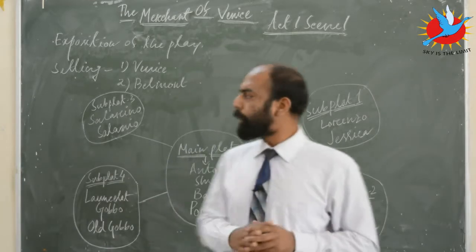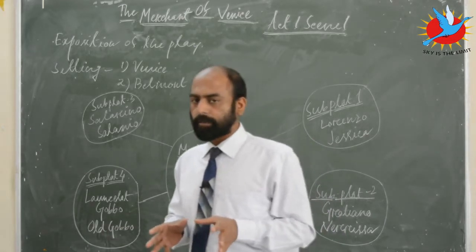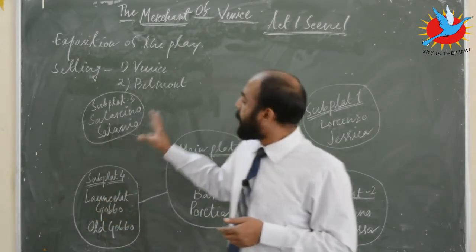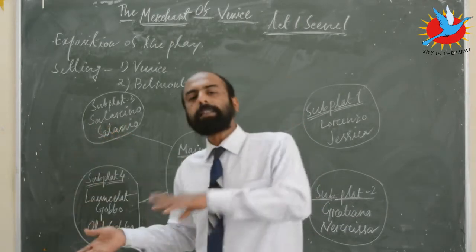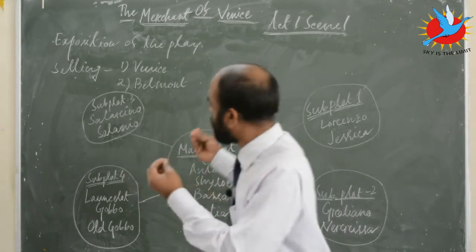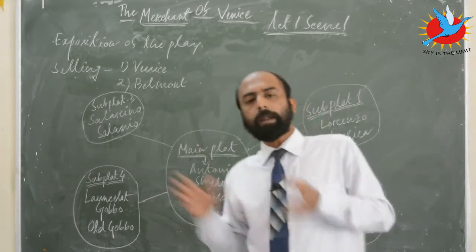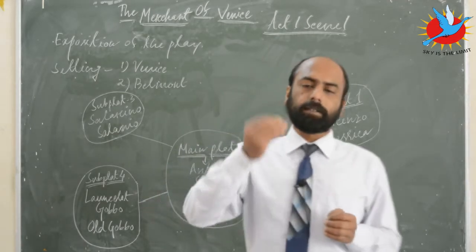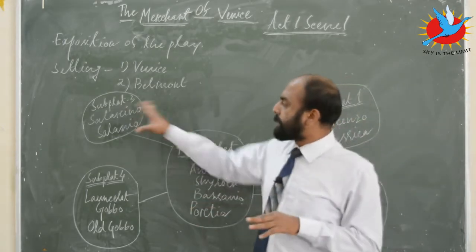Now moving on to subplot number 3. It involves one of the most important characters. These two characters, Salarino and Salanio, have got their Italian names. They will remain present on the stage from the beginning till the end of the play in multiple locations. Some critics have argued that both Salarino and Salanio are playing as the mouthpiece for Shakespeare. They are introducing the situation to the audience. So these two characters once again create that subplot number 3.